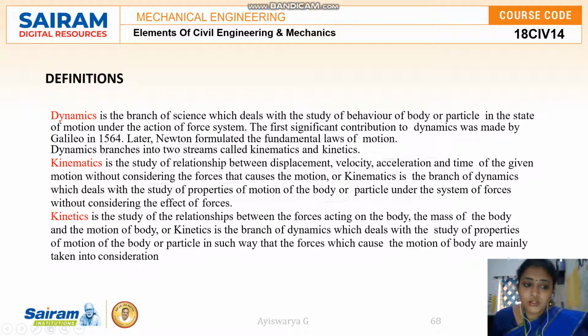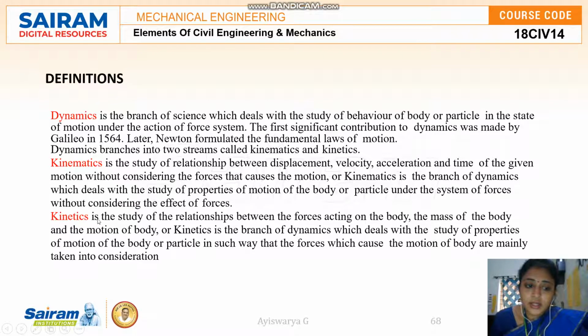It is a branch of dynamics which deals with the study of properties of motion of the body or a particle without considering the effect of forces. So guys, there is only one difference between kinematics and kinetics. A study of the relationship between all the terminologies like velocity, acceleration, displacement and time for a given motion, without considering the forces, is called kinematics. But with considering the cause of motion, the forces that cause the motion, it is called kinetics. So we will also see the definition for kinetics.